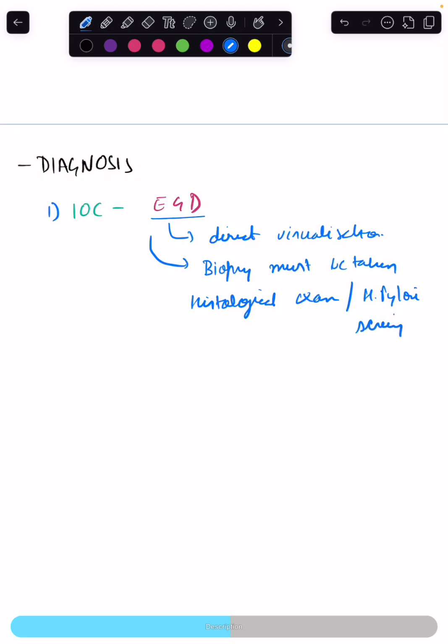I told you that via esophagogastroduodenoscopy, the diagnosis as well as therapeutic interventions can be done. The therapeutic interventions which we can do include the clipping of the bleeding ulcer, injection of adrenaline can be given, thermal coagulation can be done to stop the bleeding.